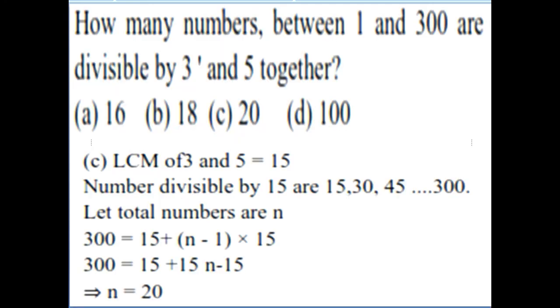How many numbers between 1 and 300 are divisible by 3 and 5 together? So go with LCM. 3, 5, it is 15. Numbers divisible by 15 are 15, 30, 45 and so on. To find the total numbers, you have to use the formula 15 into n minus 1. This is also just a formula application. So finally, 1 to 300: 300 is equal to 15 plus n minus 1 into 15. You don't know how many n there are, and the answer will be 20.